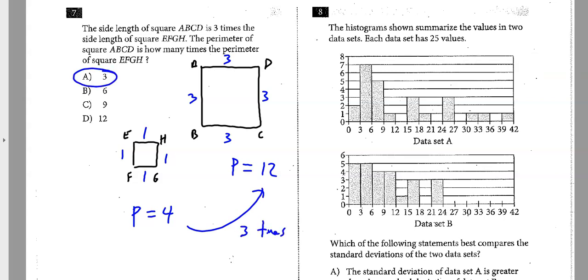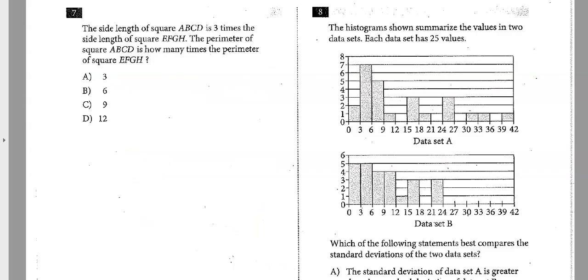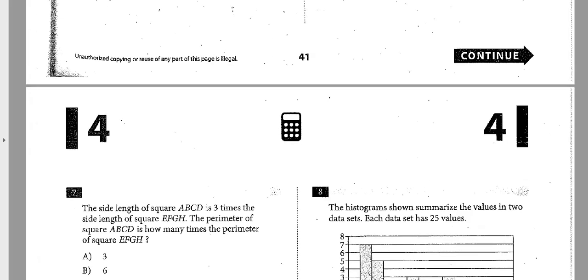Now be careful, because on the SAT test you take in the spring, they might just change the word perimeter to area. So be careful, because on this one the area is 9, on this one the area is 1. So area doesn't match. Perimeter does whatever the sides do. If it was area, you got to be careful, because if you have a little area and you want to make it bigger, this one would actually be 3 squared times bigger. That gives you the big area. So when you do area, you square the multiplication factor. If you do volume, you have to cube it. It would be 27 times larger if it was a cube. Those are just some geometry rules to remember, but a lot of times I just draw a picture, man.